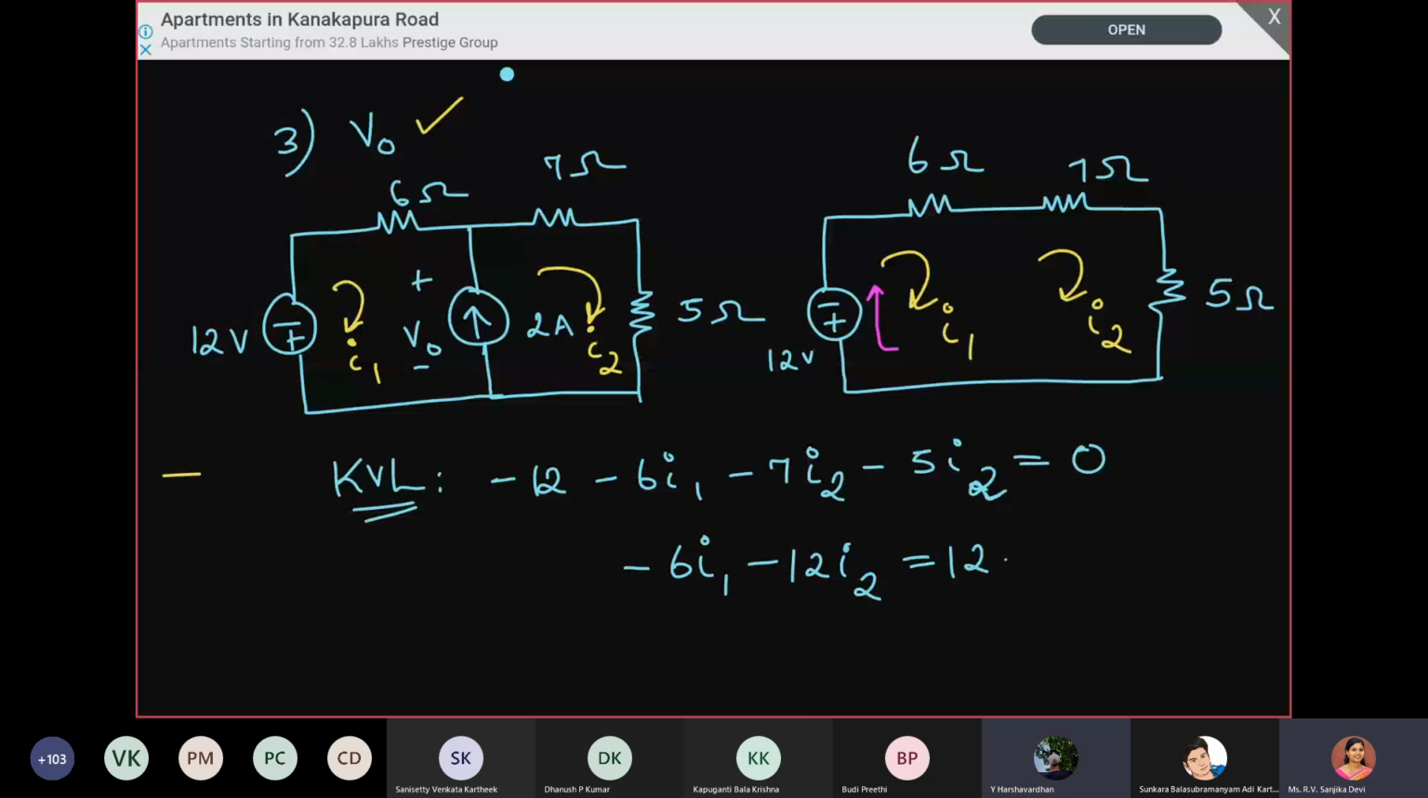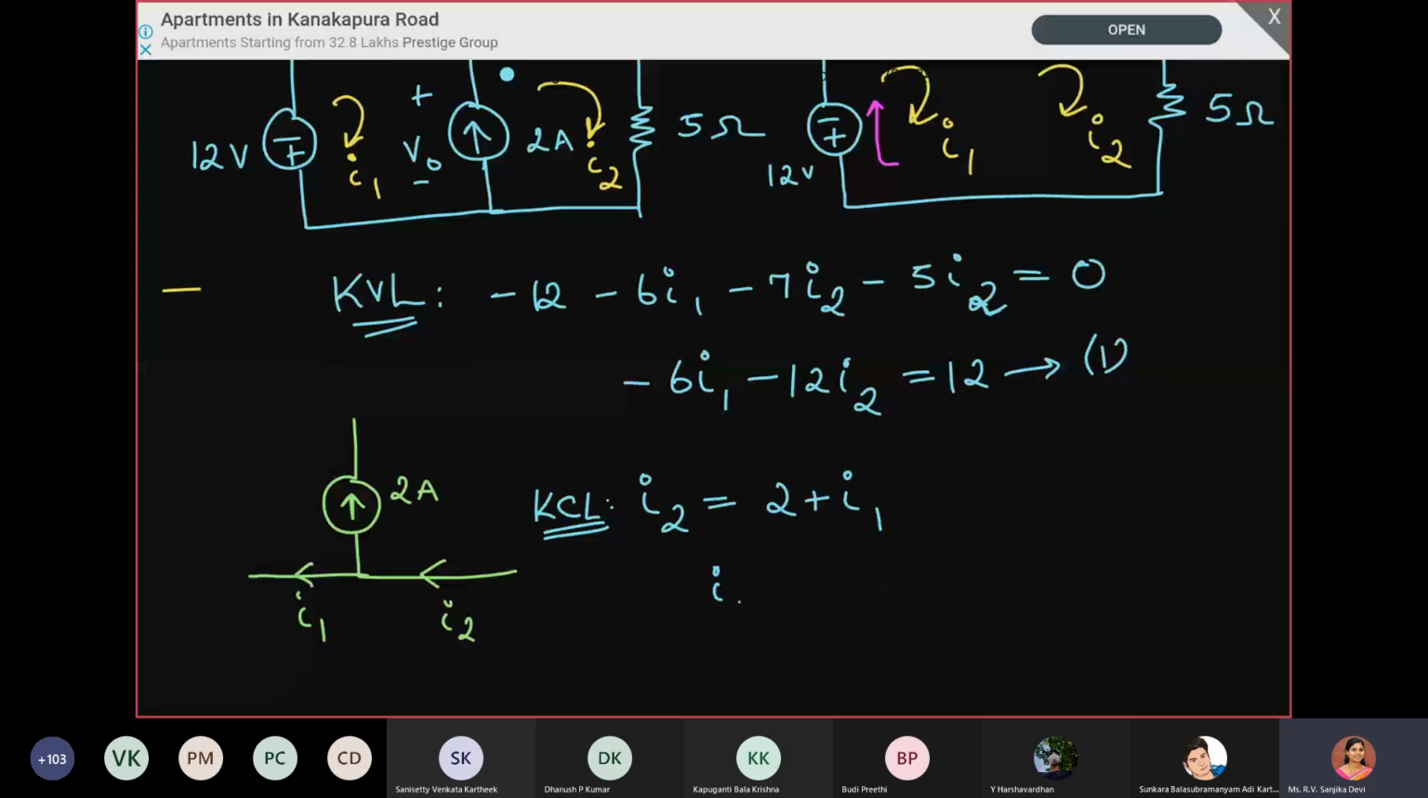How do we write? I2 current is entering, so I2 is equal to, applying KCL. Whenever there is a super mesh, we have to apply both KVL and KCL. So we can write I2 is equal to 2 plus I1. If you rearrange this equation, we get I1 minus I2 is equal to minus 2. That will be equation number 2. So redraw the current source part separately and apply KCL at that particular node.